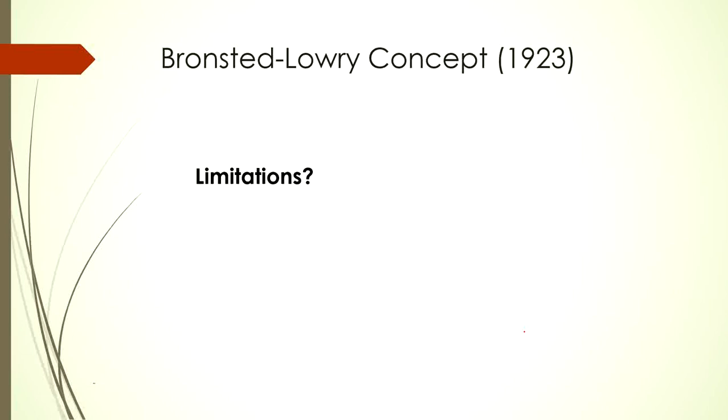This limitation is still in the Bronsted-Lowry concept, because as per the Bronsted-Lowry concept, again, those acids which do not have H plus ions in their structure cannot be defined as acids. But the second limitation of the Arrhenius concept, that substances which do not have OH minus ions in their structure cannot be considered a base, has already been recovered by the Bronsted-Lowry concept. As per Bronsted-Lowry theory, ammonia can be considered a base, whereas ammonia cannot be considered a base as per the Arrhenius concept.